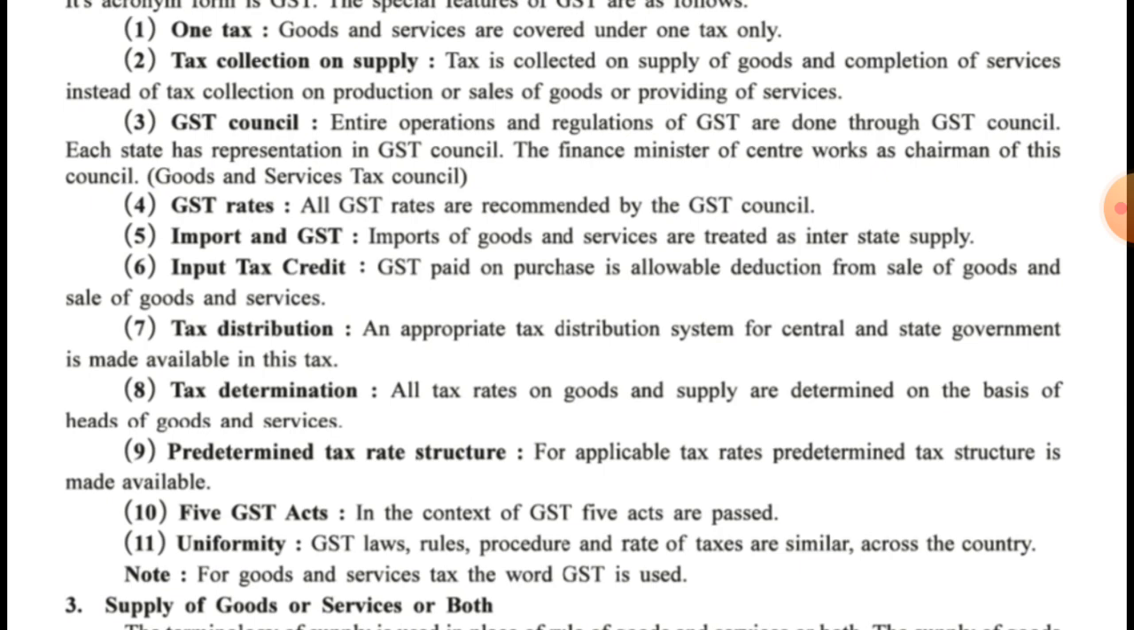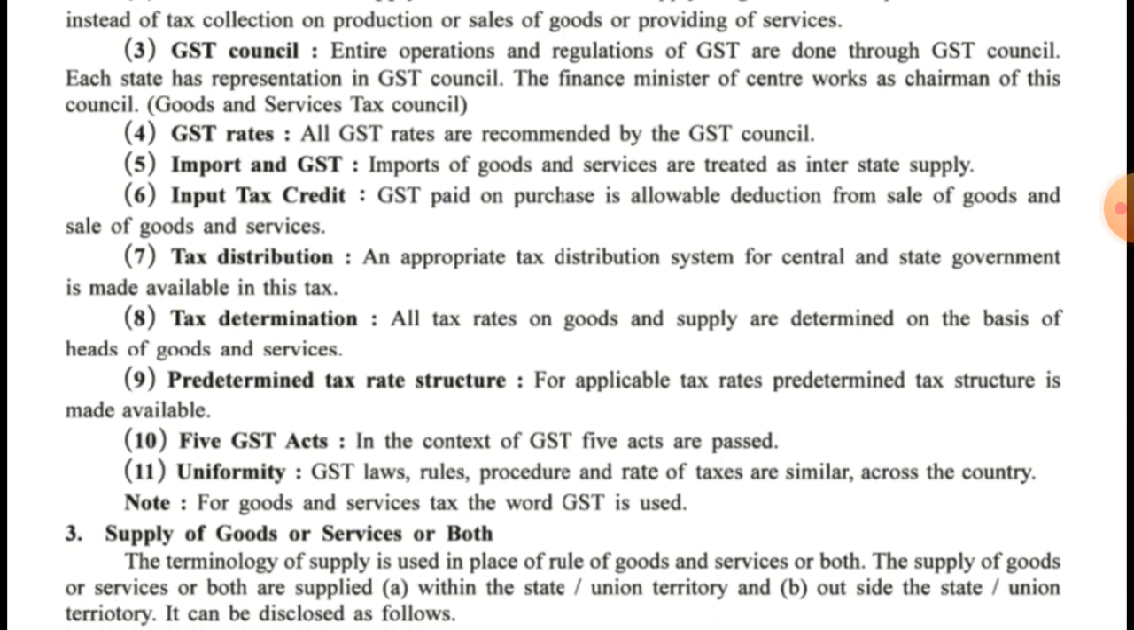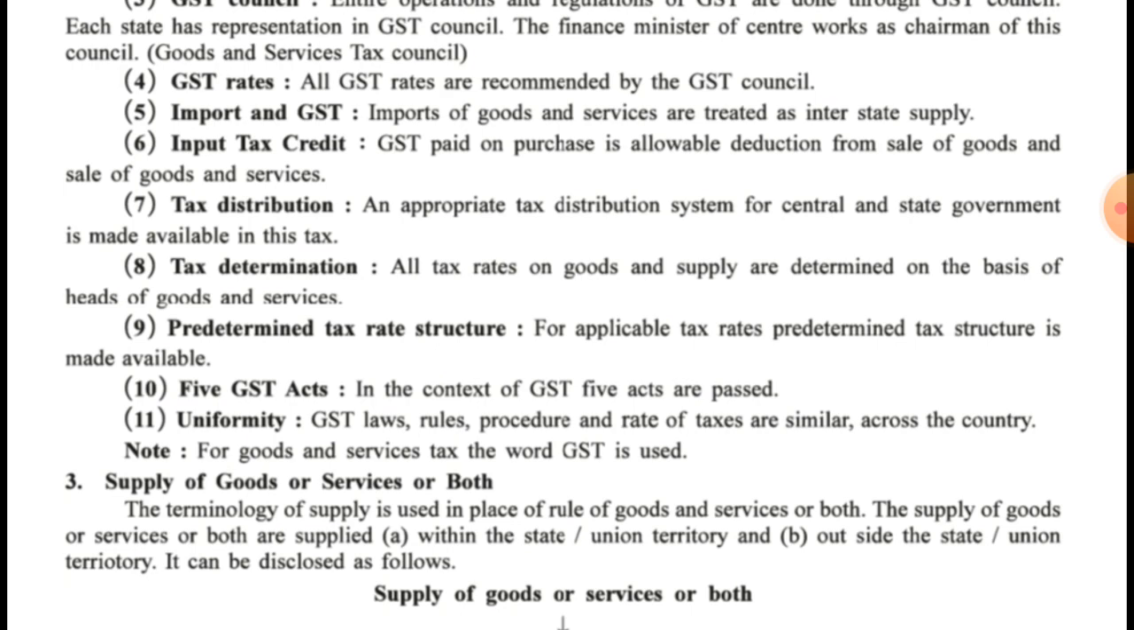For goods and services tax, the word GST is used. Okay, so in short form we are utilizing the word that is GST. Third point, that is supply of goods or services or both. Already we have discussed that when actually the goods are supplied or when actually the services are supplied, at that time only the GST is being charged. The terminology of supply is used in place of sale of goods and services or both.